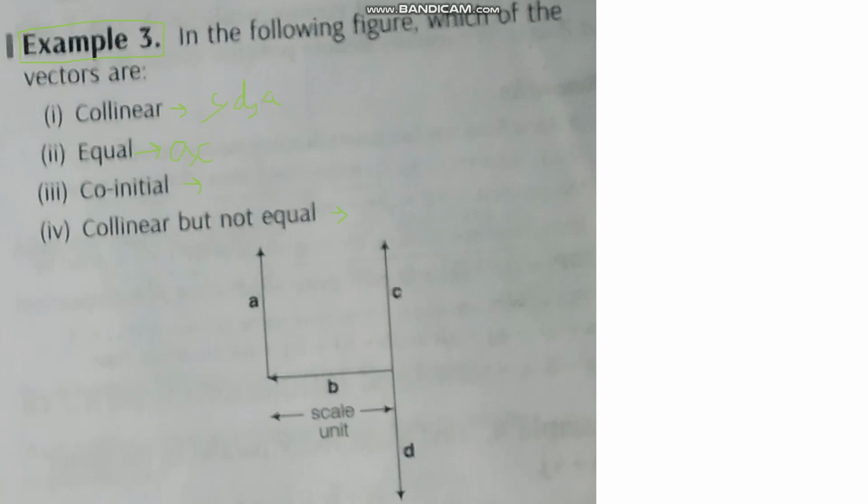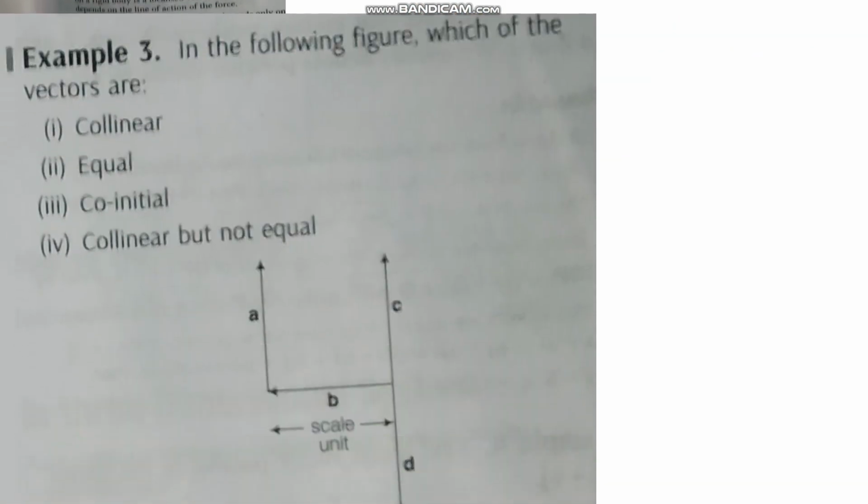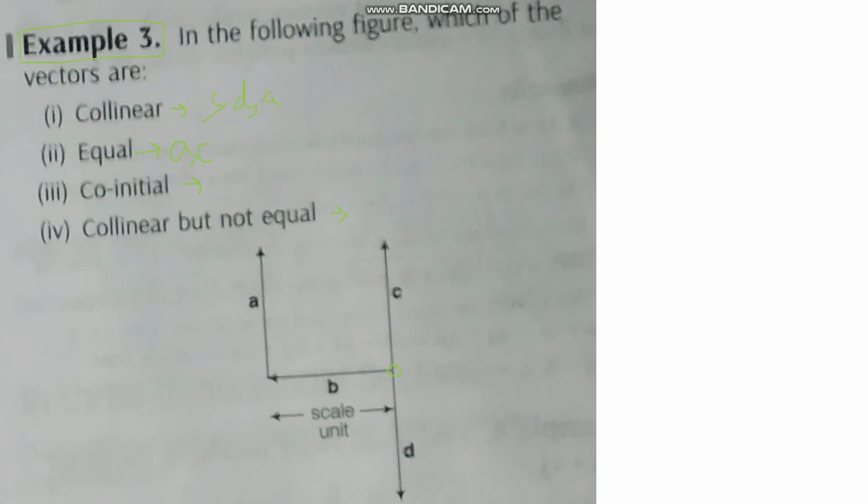Co-initial means starting from a single point. Here is a junction of co-initial vectors. Let me give you the definition again. Vectors having the same initial point are called co-initial vectors, right? So this junction point has three vectors starting from it. So these three are co-initial vectors: B, then C, then D. Then we have to find collinear but not equal.